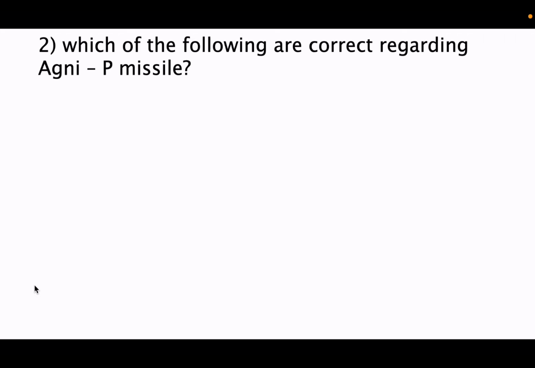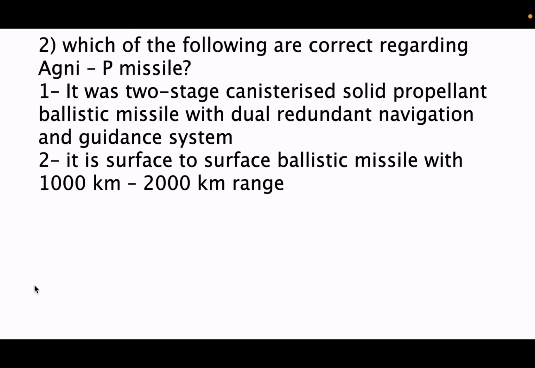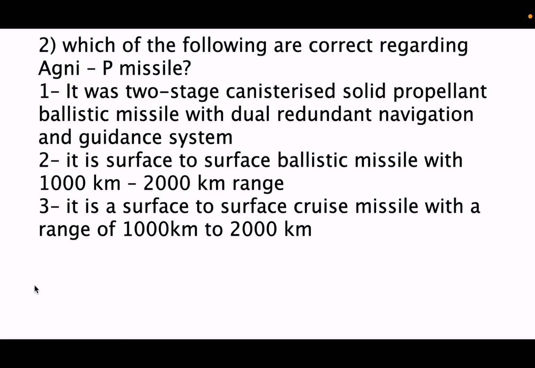Second question, which of the following are correct regarding Agni P missile? First statement, it is a two-stage canisterized solid propellant ballistic missile with dual redundant navigation and guidance system. Second statement, it is a surface-to-surface ballistic missile with 1000 kilometers to 2000 kilometers range. Third statement, it is a surface-to-surface cruise missile with a range of 1000 kilometers to 2000 kilometers. So which of the following statements are correct? Option A 1 and 2, B 2 and 3, C only 2, D only 3.